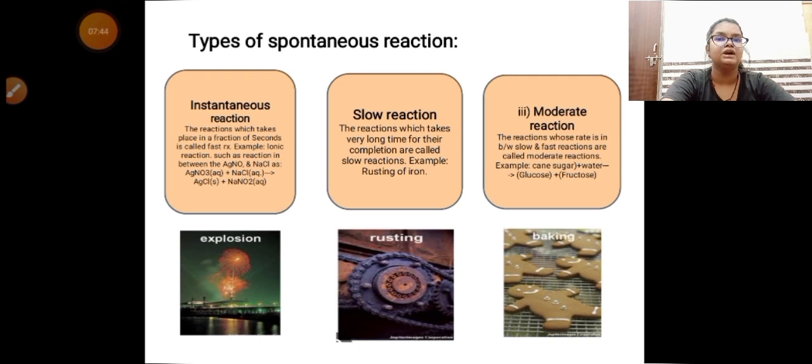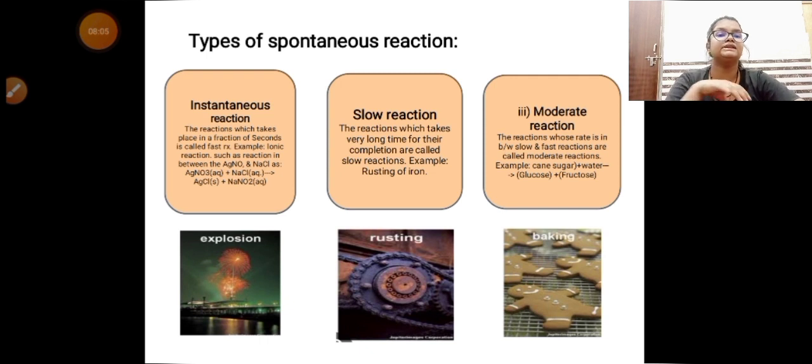We can say rusting is nothing but the corrosion of iron. Corrosion of metal. Now what is corrosion? Corrosion is basically the deterioration of metals with the exposure of air or moisture.